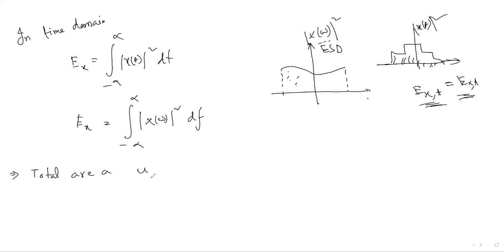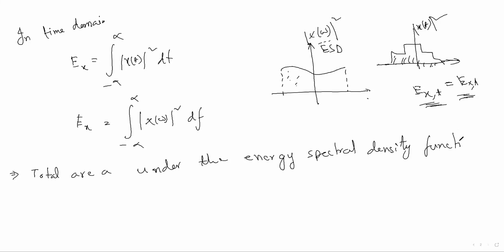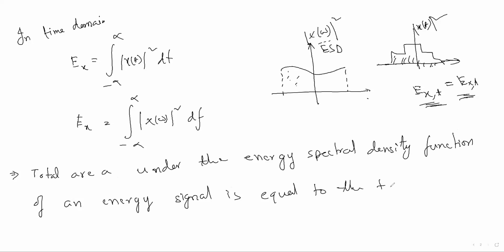The total area under this energy spectral density graph of an energy signal is equal to the total signal energy.